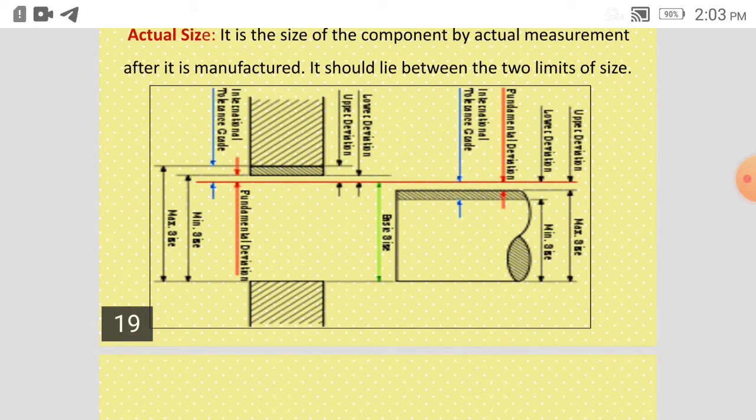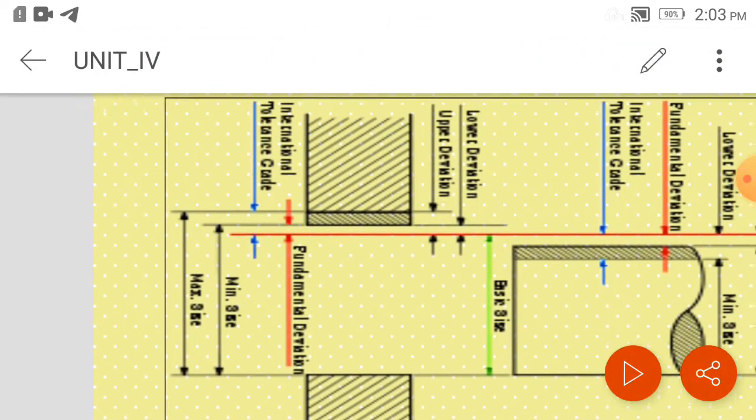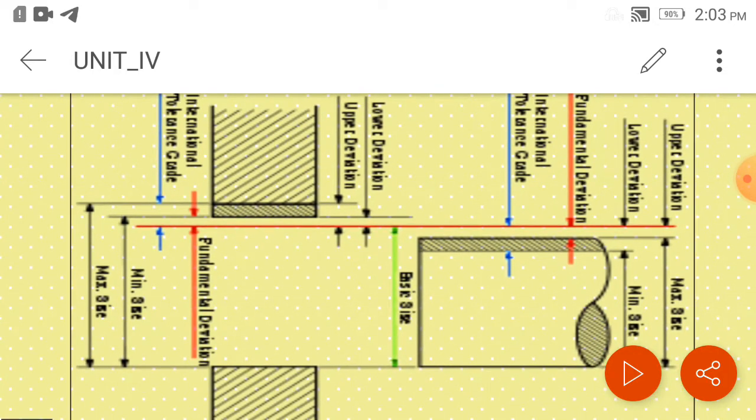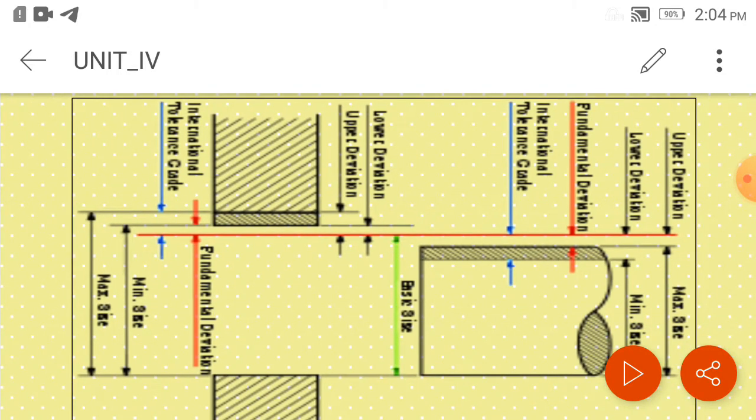So here the diagram is shown where we can see the hole, and the shaft is also given. So the maximum limit for the hole and minimum limit for the hole, then the fundamental deviation is given, then the intentional tolerance is given, the lower deviation and upper deviation are given.